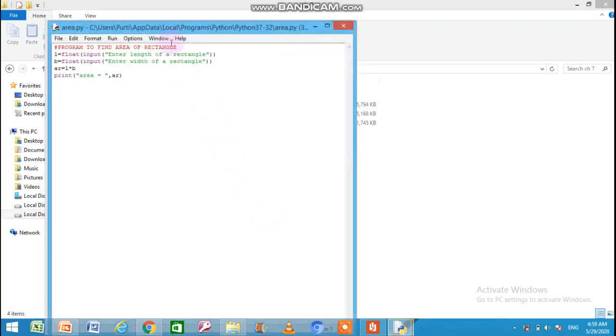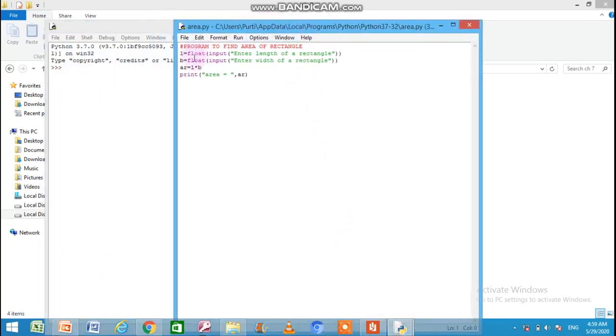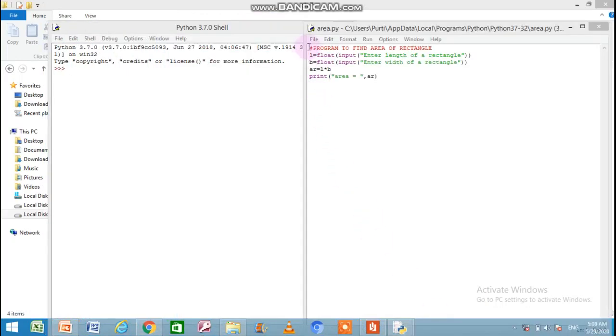Now I have already made this program. Hash, program to find area of rectangle. Here hash represents that it is a comment line. A comment line is a line which is avoided by the Python interpreter for execution. So if you make any line a comment line by placing the hash symbol, that line will be avoided by the interpreter or the language compiler. It will not execute.